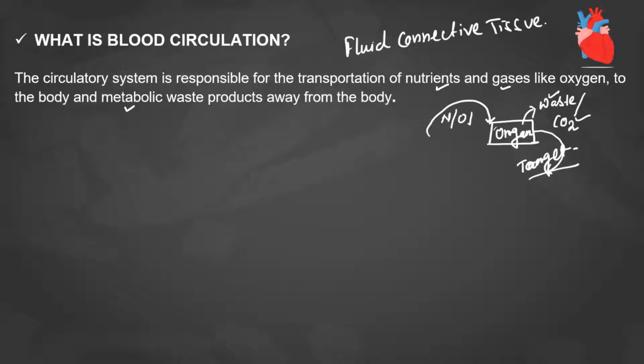Now suppose all the waste material of the body, where does it get dumped? We know there is a purification system, that's the kidney. In the kidney all the waste material is purified again. The harmful elements are thrown outside from the kidney as urine, and the essential elements are again reabsorbed by our blood. It's a simple technique.